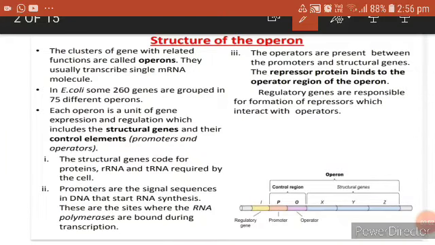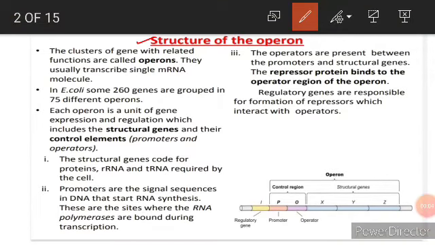Now let's discuss the structure of the operon. So what is an operon? A cluster of genes with related functions is called an operon, and they usually transcribe a single mRNA molecule. So this operon is a cluster of genes which are going to work together, as the functioning of one gene is completely dependent on the second, and the second is completely dependent on the third, and likewise. So we are going to study the lac operon here,